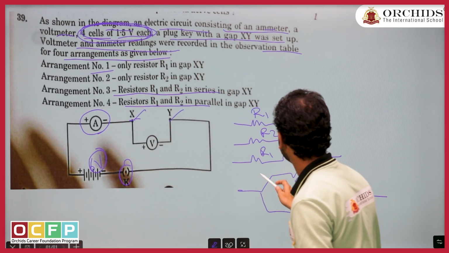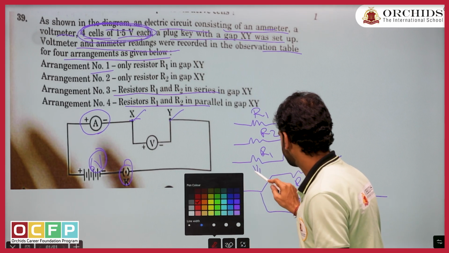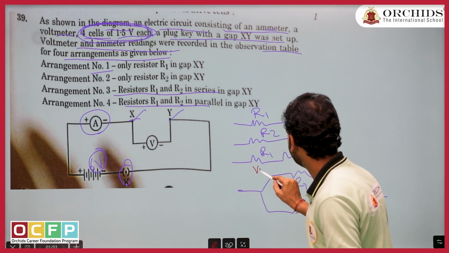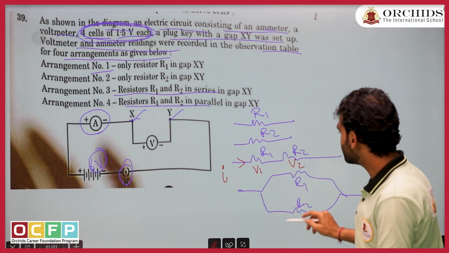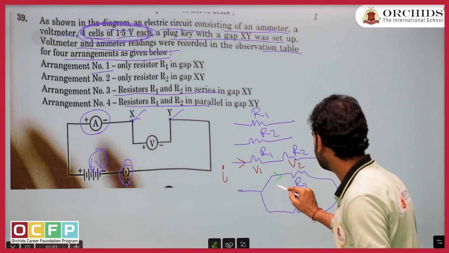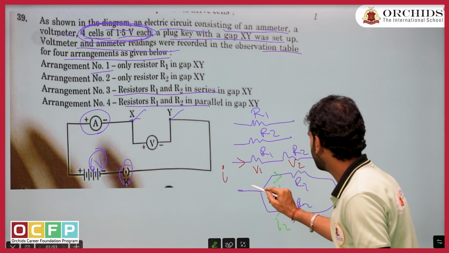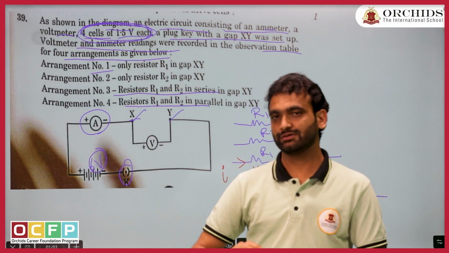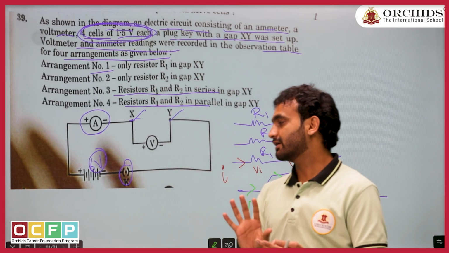Voltage will be distributed as V1, V2, but current is going to be I. Whereas in case of parallel, the phenomenon is that current will be I1, I2, but voltage is going to be V only. Simply, in parallel voltage is constant, in series current is constant.